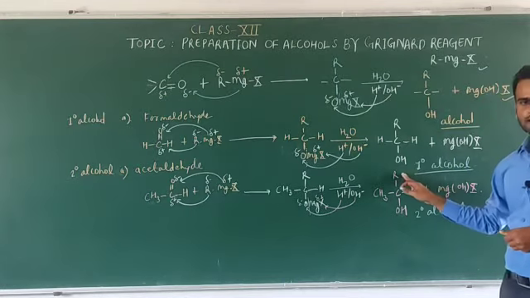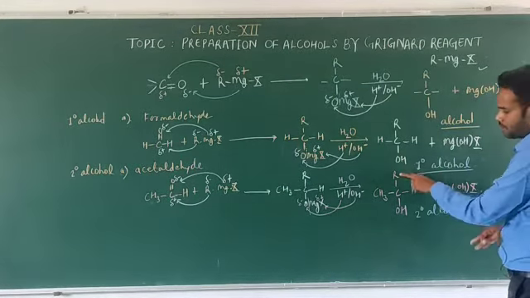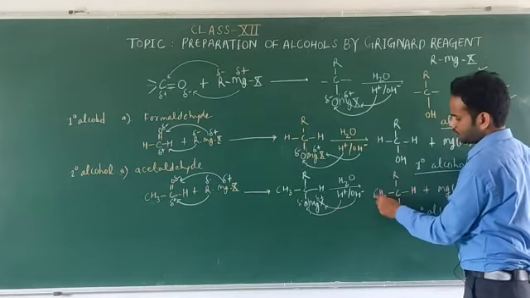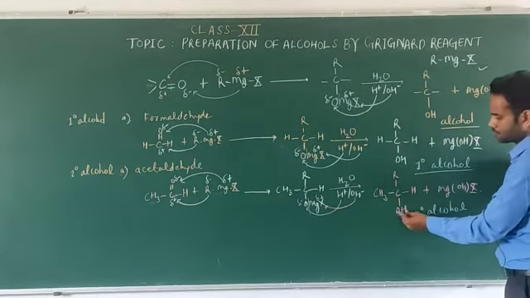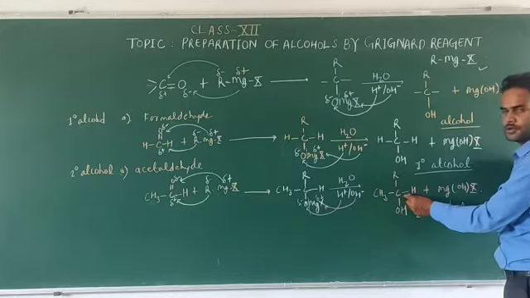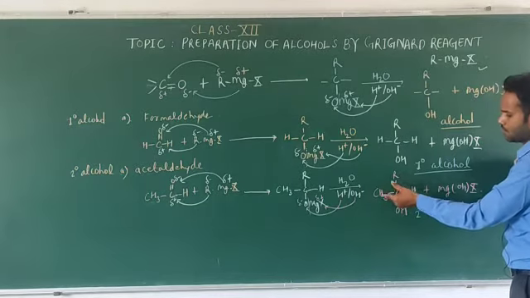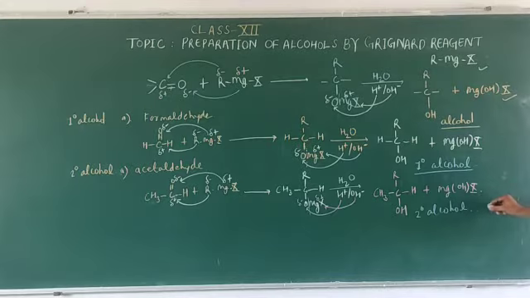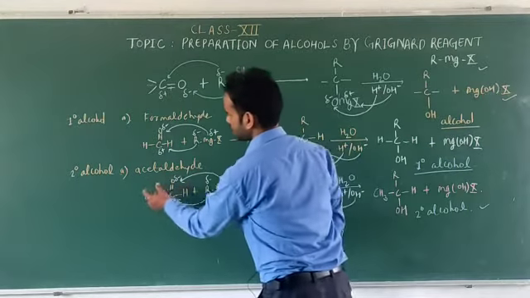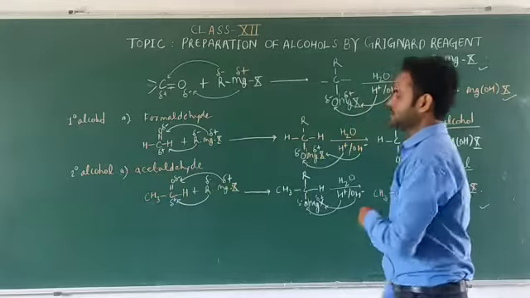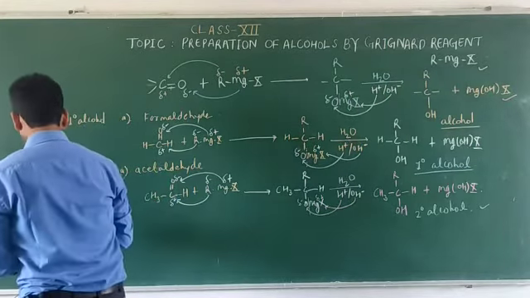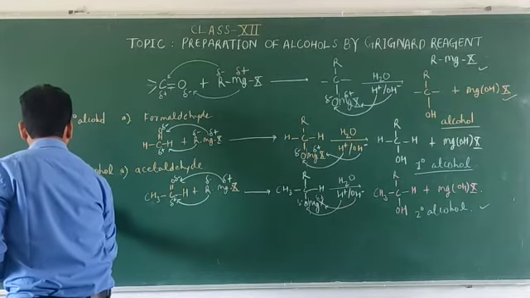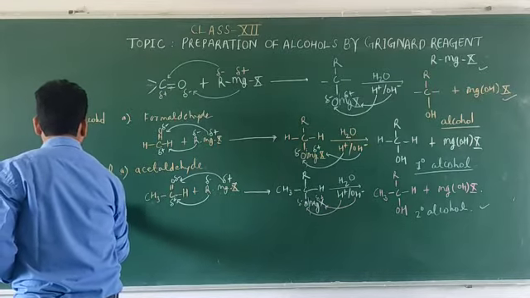Because this is R, that means alkyl group, so there would be a carbon as well. So here there are 2 carbons. So the carbon which is attached to the hydroxyl group, if it is attached with 2 carbons, then it will be 2 degree alcohol. So to get the 2 degree alcohol, we used here acetaldehyde. Okay, now the third one, for getting the 3 degree alcohol.